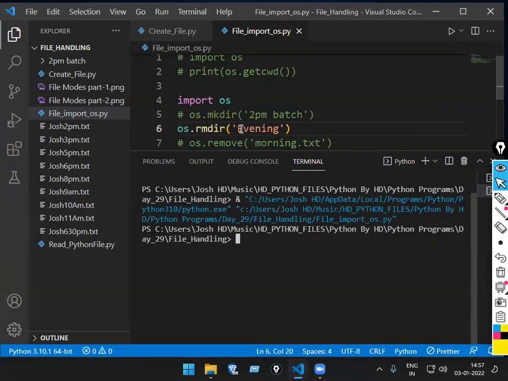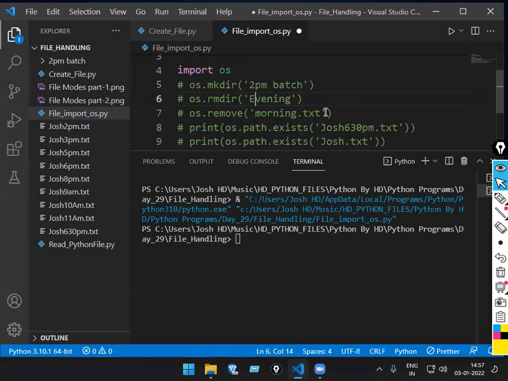So what is the command I have used now? rmdir. If you want to remove a folder, what is the command you'll be using? rmdir. If you want to create a folder, what will you be using? mkdir. Two are clear now? Okay. Now, if you want to remove a specific file, what will you be using? os.remove is the command.